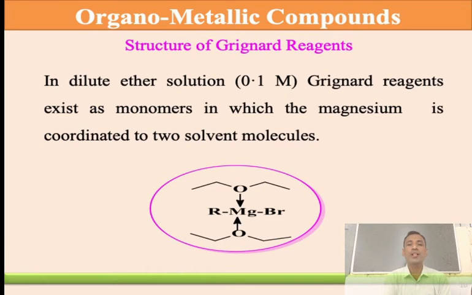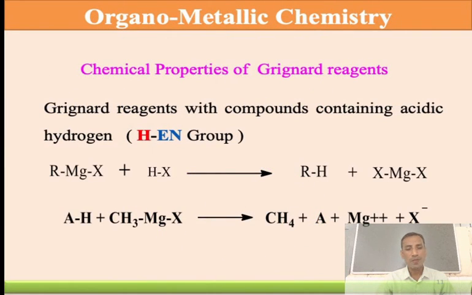Then the structure and stability of Grignard reagent. In dilute ether, 0.1 molar Grignard reagent exists as a monomer in which magnesium is coordinated to solvent molecules. Magnesium is in the middle, and the lone pair of the oxygen is transferred to the magnesium, and one more oxygen transfers its lone pair as well, and it is stabilized in dilute ether, 0.1 molar.